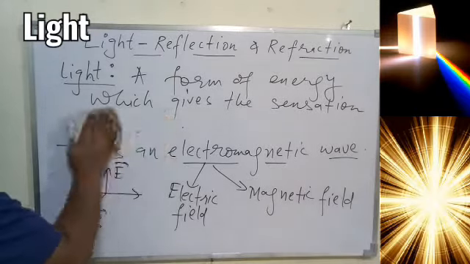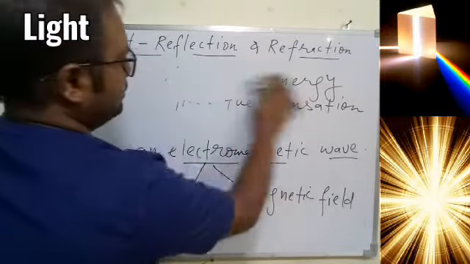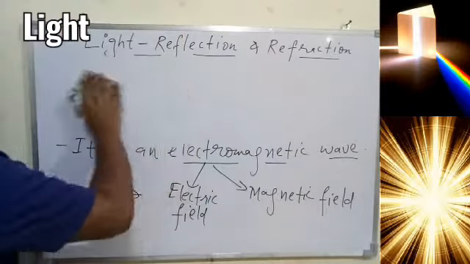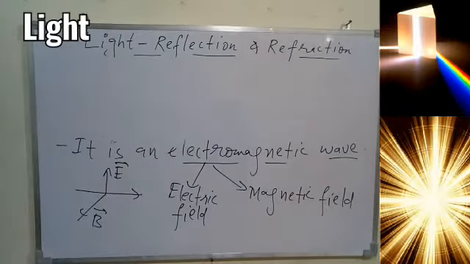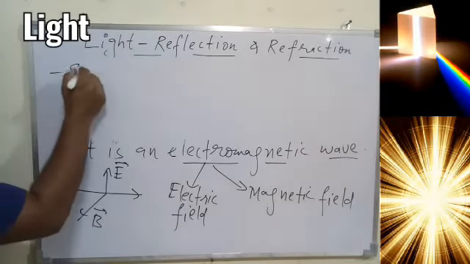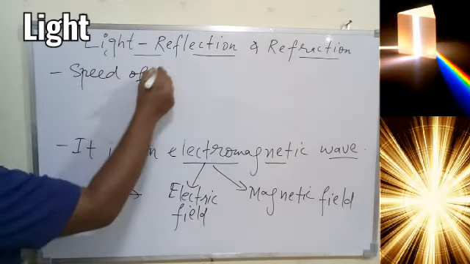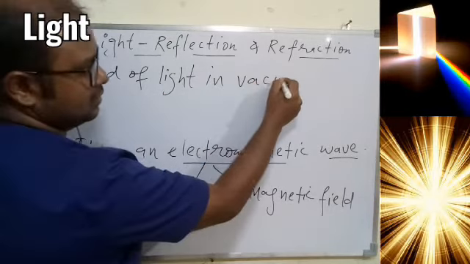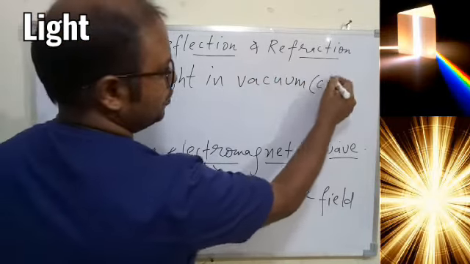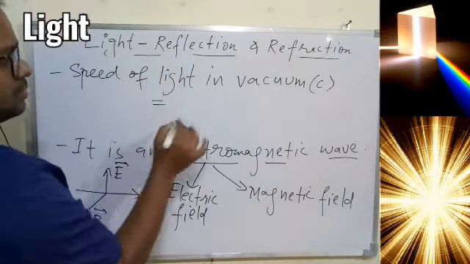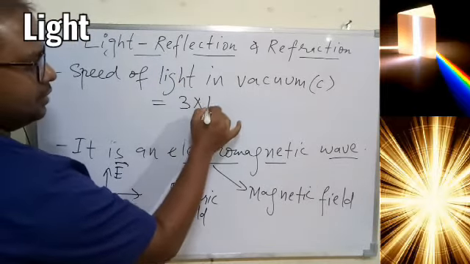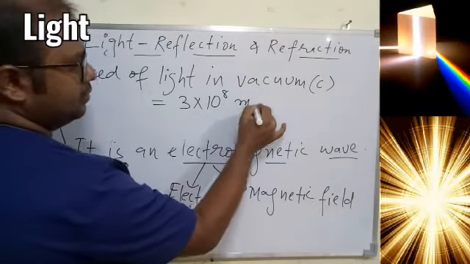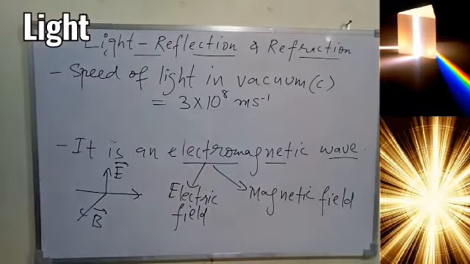Next thing is, if the light is traveling through vacuum or through any other medium, it will have a different speed. So you should know the speed of light in vacuum is written as small c, which is approximately 3 into 10 to the power 8 meter per second.